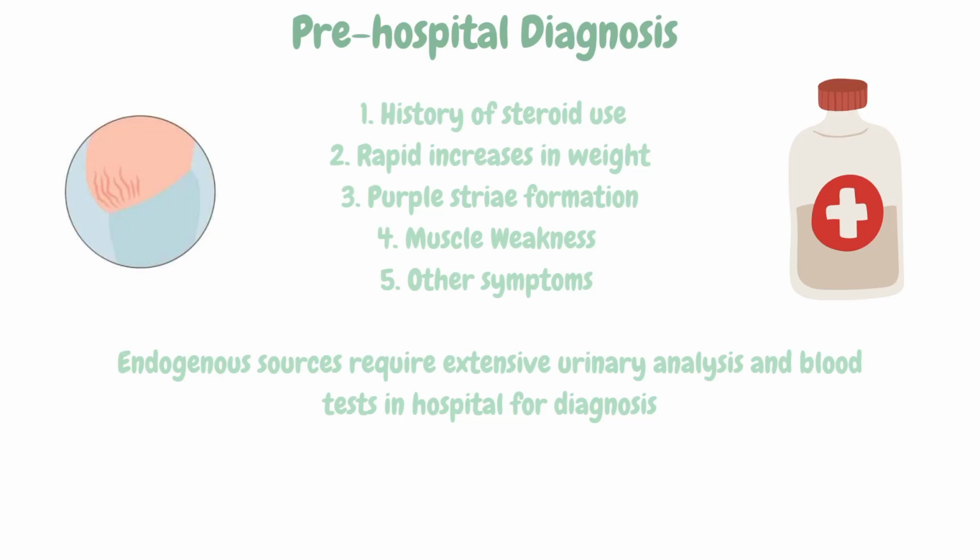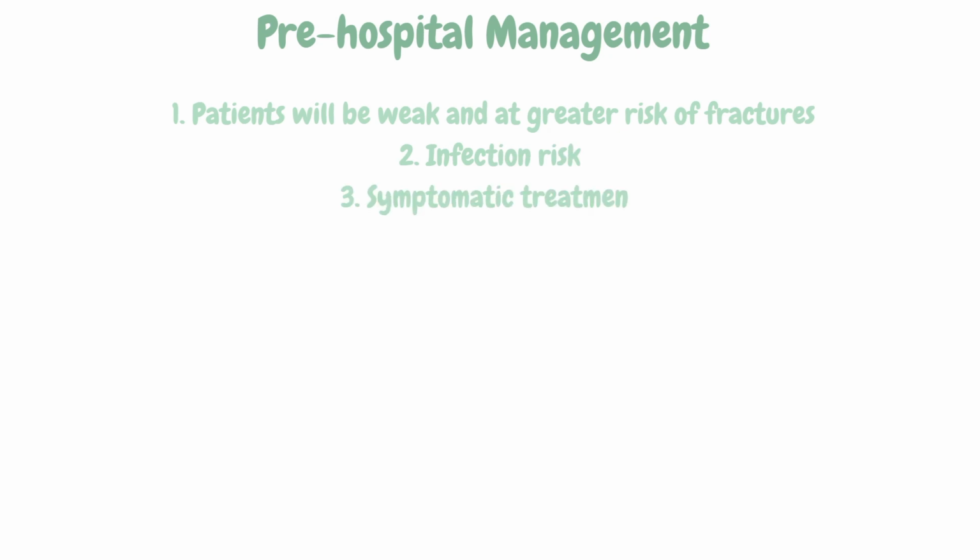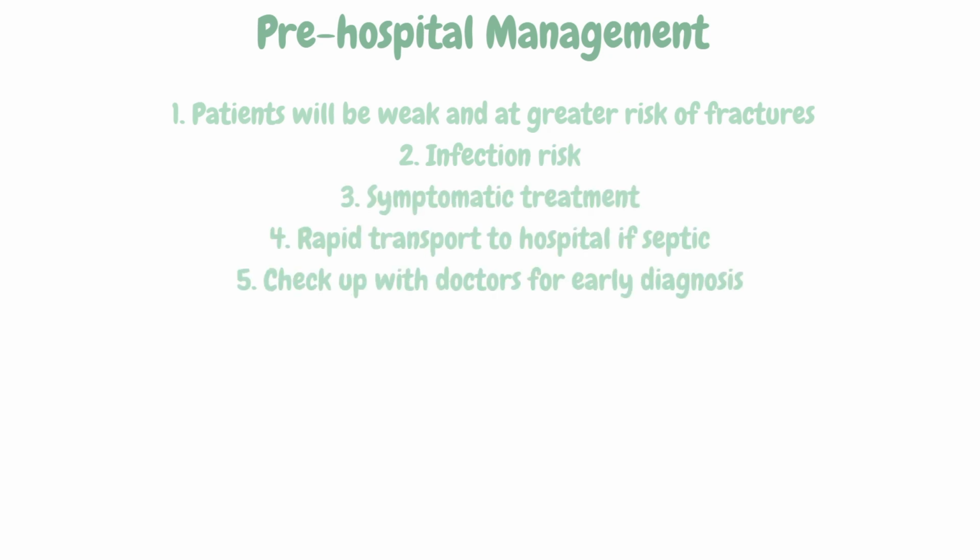making it even harder to determine Cushing syndrome. Pre-hospital management of someone with Cushing syndrome requires important consideration that the patients may feel very weak and fatigued and be at greater risk of fractures. Therefore, weight distribution and method of extrication and transport need to be considered carefully to limit possible injury. Also, in patients with Cushing syndrome, they may already have a minor stable fracture, so pain management and symptomatic management will need to be considered.